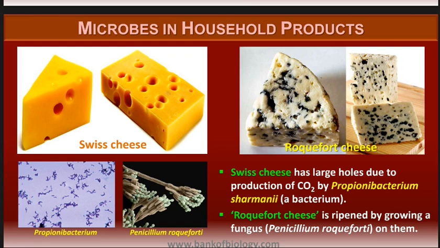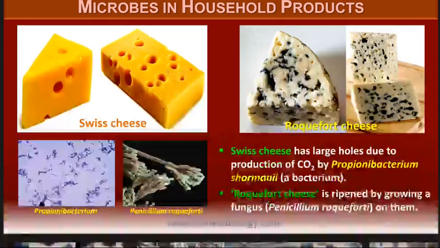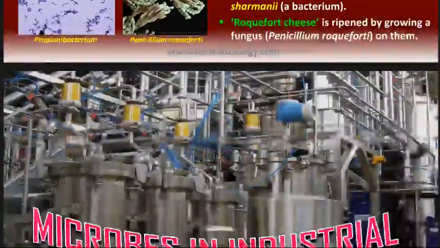So in bread we have yeast which was used, Saccharomyces cerevisiae. In Swiss cheese we have a bacterium which is used, Propionibacterium shermanii. And in Roquefort cheese again we have a fungus which is used, Penicillium roqueforti.